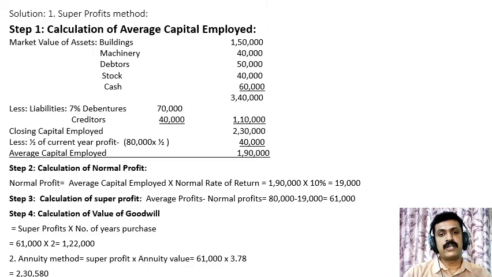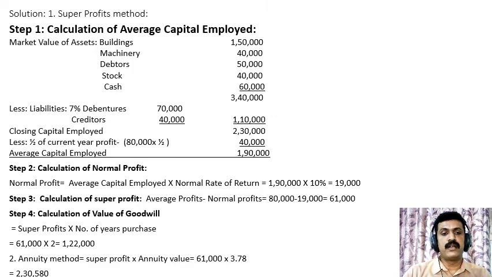Debtors, stock and cash, we have to take the book values only as 50,000, 40,000 and 60,000 respectively. And the total market value of assets are 3,40,000. From that we have to deduct the liabilities, that includes 7% debenture 70,000 and creditors 40,000. Total 1,10,000. Therefore, the remaining balance is rupees 2,30,000, that is closing capital employed.